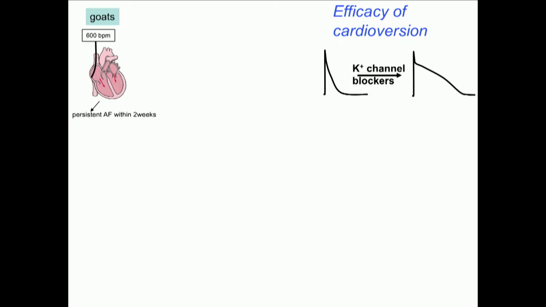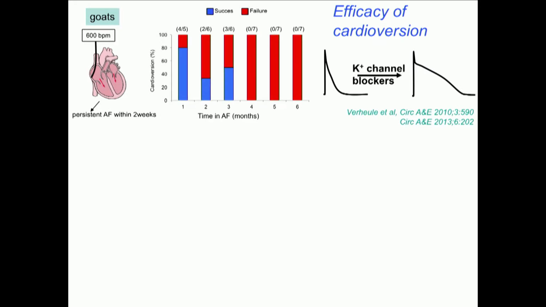We can look at that time course by testing the efficacy of cardioversion. So we give potassium channel blockers, prolonging the action potential. In the beginning of the disease process, after 3 or 4 weeks, this still works in a majority of animals. But in the following months, in this serial cardioversion study, you see that after 4 months, in none of the goats was sinus rhythm restored by this treatment.